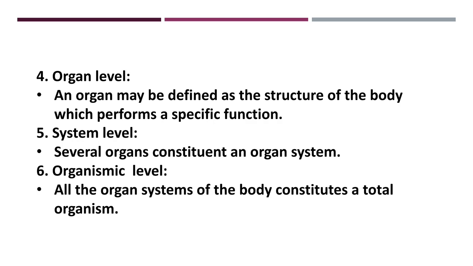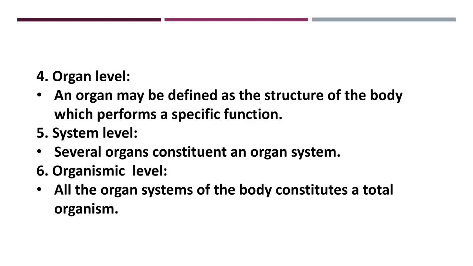Sixth one, organismic level. Here all the organ systems of the body constitute a total organism. Now all the organs are formed, and for these organs to work in our body, they require systems. The systems may be the skeletal system, muscular system, circulatory system, excretory system, reproductive system, respiratory system, digestive system, and a number of others.